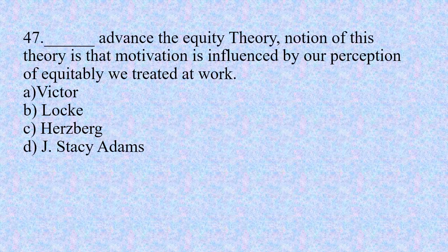Number 47. Dash advanced the equity theory, and the notion of this theory is that motivation is influenced by our perception of how equitably we are treated at work. Option A, Victor. Option B, Locke. Option C, Wordsworth. And option D, J. Stacey Adams. The right option is D, J. Stacey Adams.